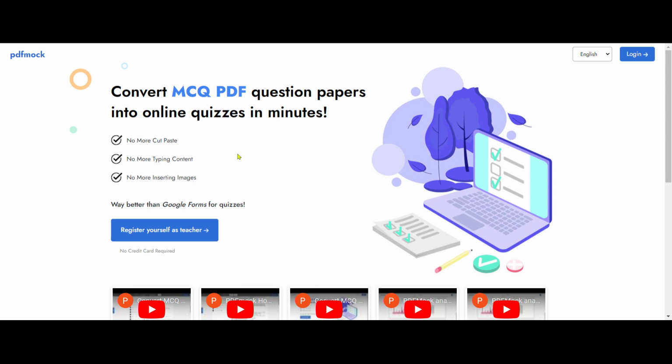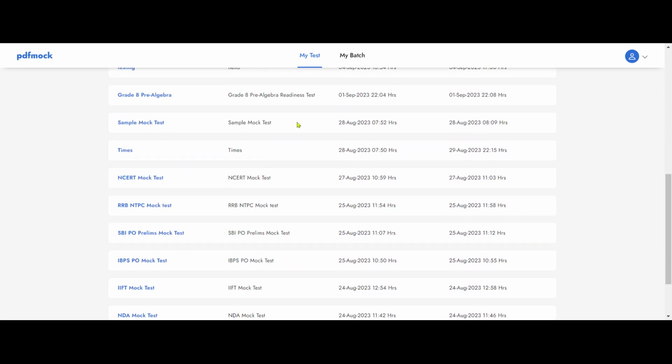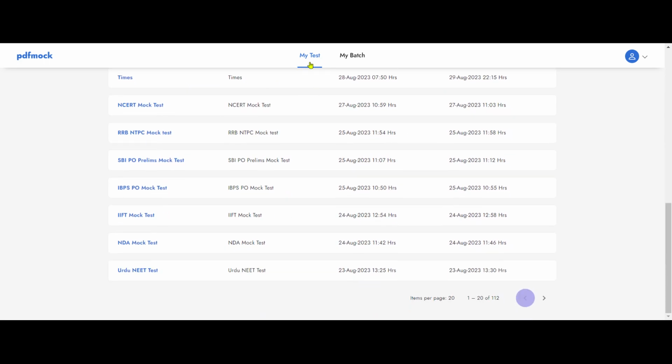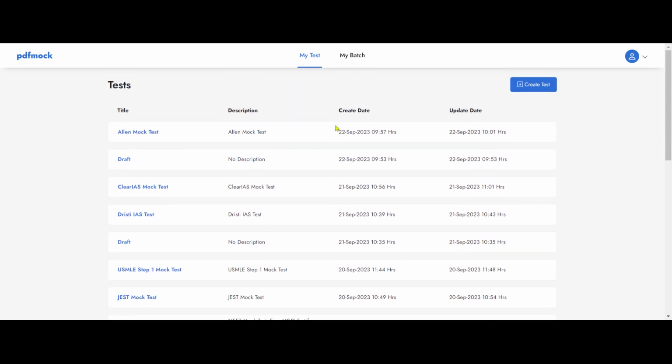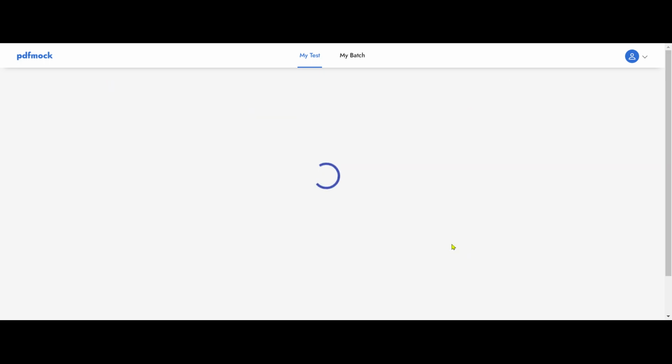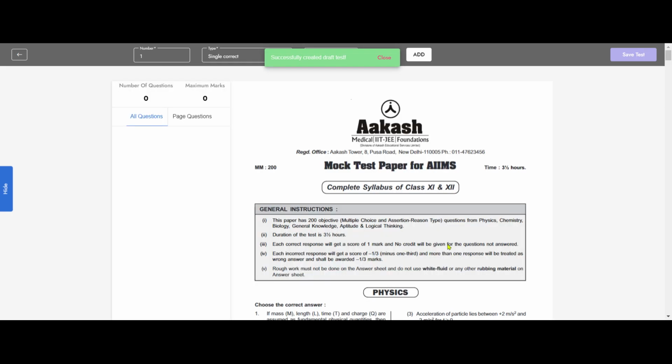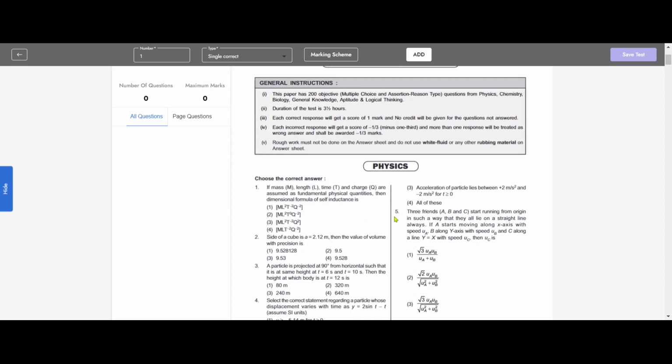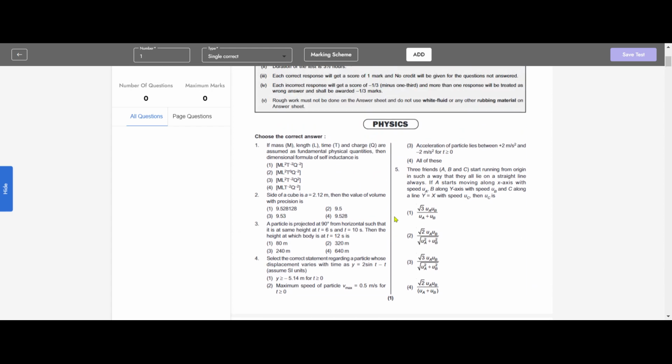So since I already have access, I'll click on the login button here, and I input my email ID and OTP to come to the dashboard, which looks like this. And it has two sections, my test and my batch. So let's go ahead and start creating an online quiz. So I'm going to upload the PDF which we just saw, which we downloaded from the internet. PDFs are a great way to carry the content, but also very difficult to operate with.